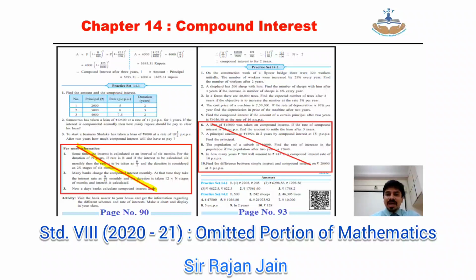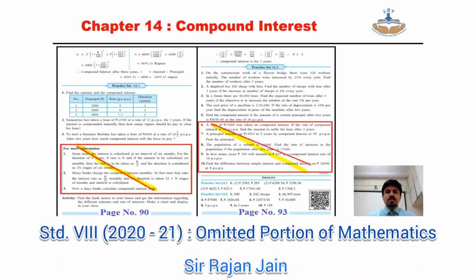And page number 93, practice set number 14.2, question number 6, 7, 8, 9, 10, that is your last 5 sub questions, are omitted. Apart from whatever I have told, nothing else is omitted in any of the chapters. Chapter number 15, 16 and 17, nothing is omitted.